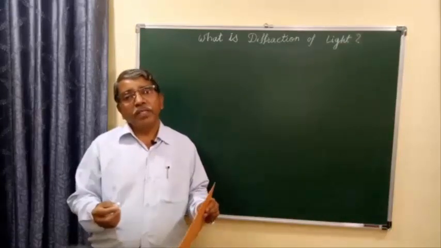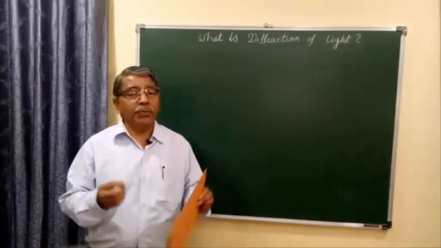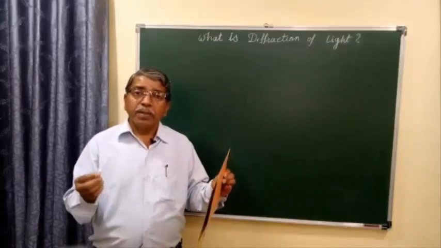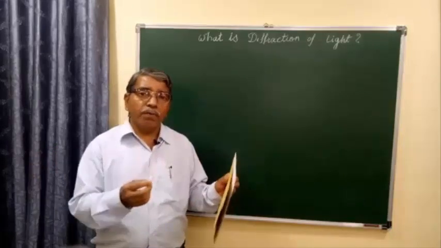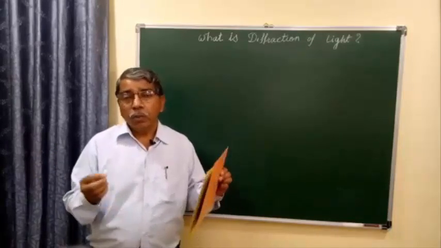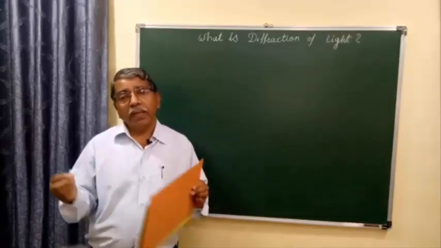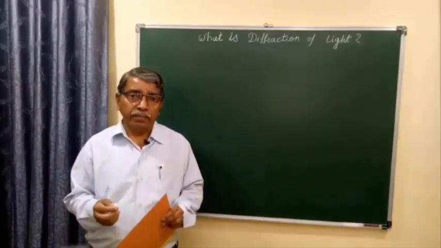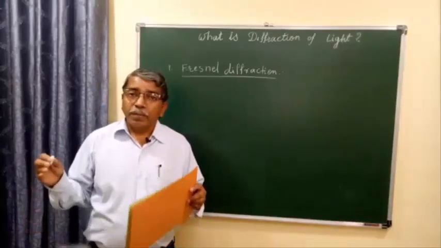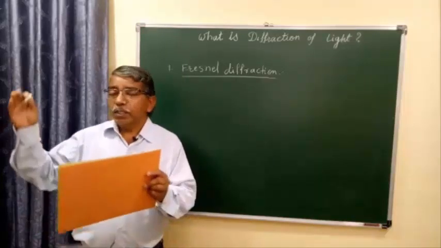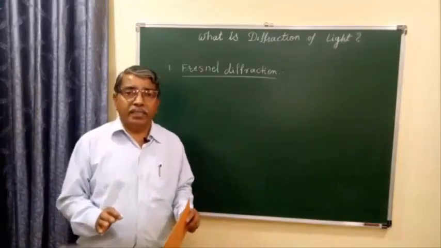This phenomenon was first discovered by Italian physicist Francesco Maria Grimaldi in the 17th century. After Grimaldi, French physicist Augustin Fresnel and German physicist Joseph Fraunhofer studied diffraction independently. So there are two types of diffraction of light. Number one, Fresnel diffraction of light, and number two, Fraunhofer diffraction of light. Number one, Fresnel diffraction. In Fresnel diffraction, the distance between the source of light and slit as well as slit and screen is finite.